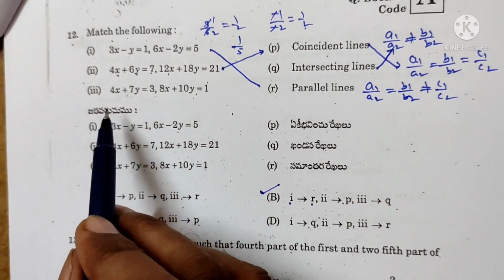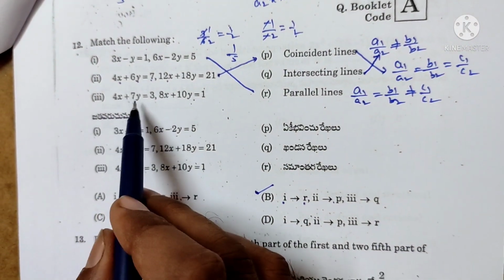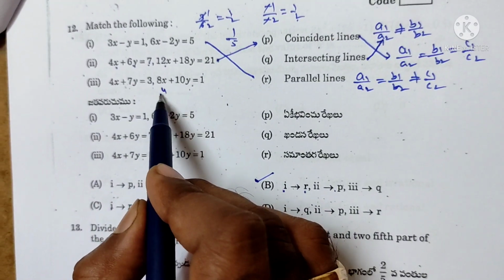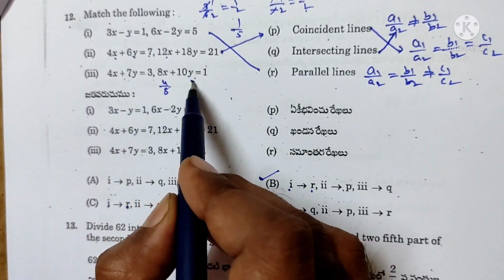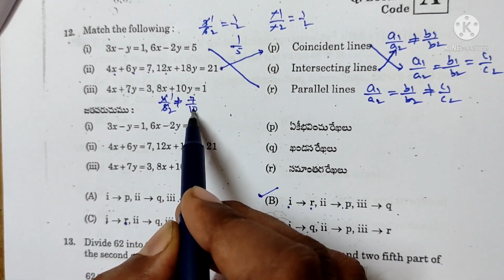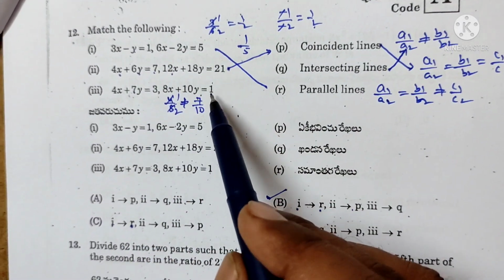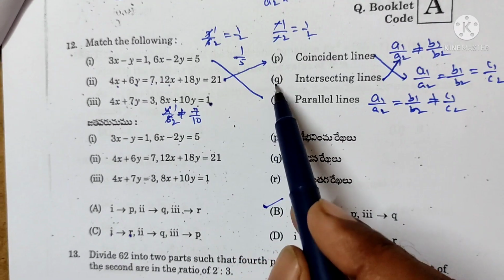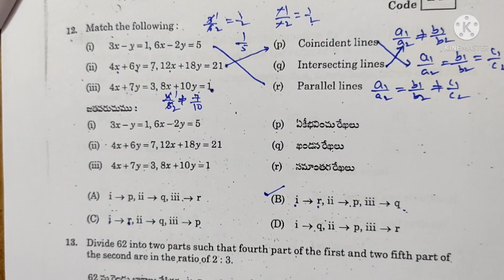If there is a chance, you can check the third question also. 4 by 8, 7 by 10, 4 ones are 4 twos, 1 by 2 not equal to 7 by 2. So these two lines are intersecting lines. Answer Q. Third question answer Q.